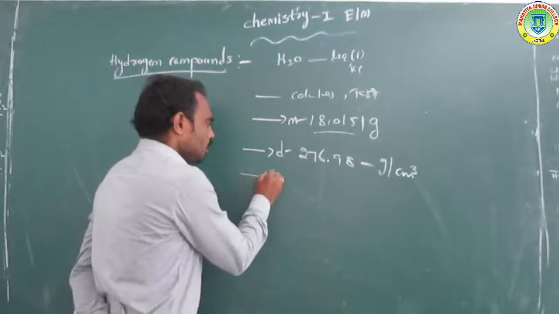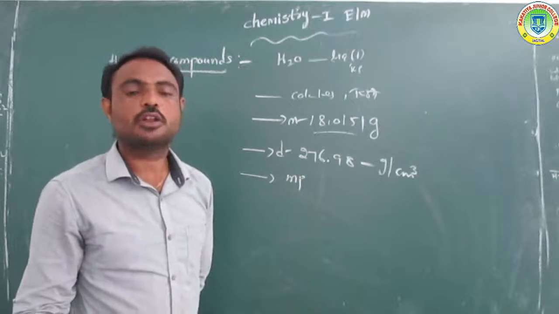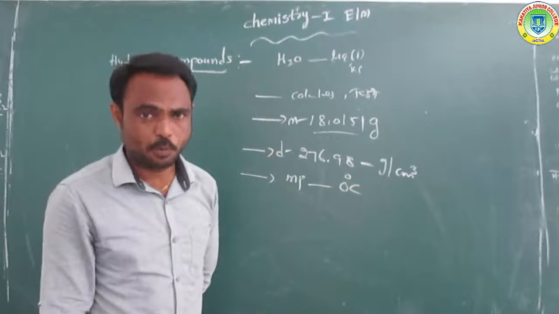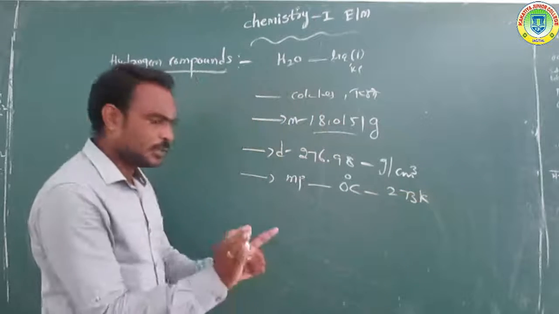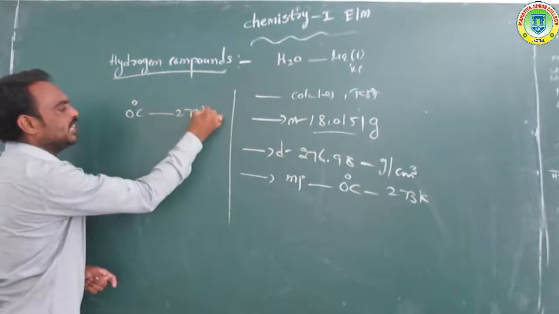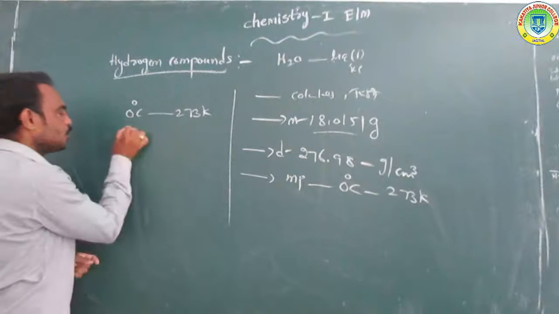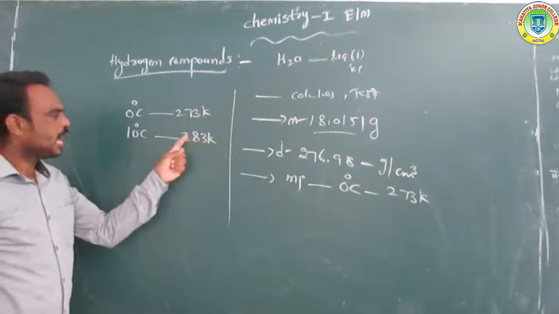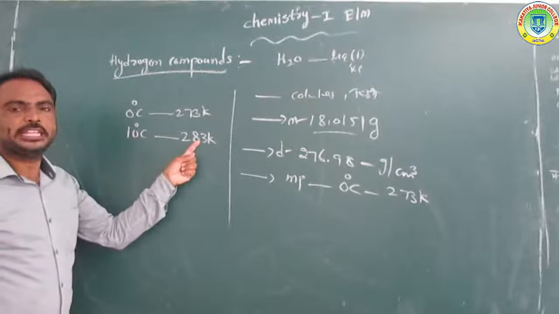And so, melting point. What is the melting point of water? It is 0 degree centigrade, equal to 273 kelvins. Suppose 10 degree centigrade is equal to 283 kelvins; add 273 to it: 10 plus 273 equals 283 kelvins.